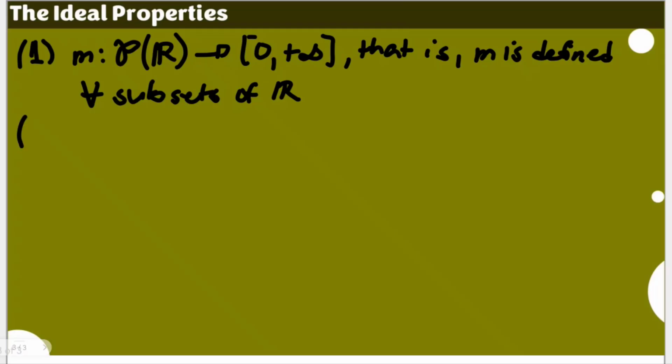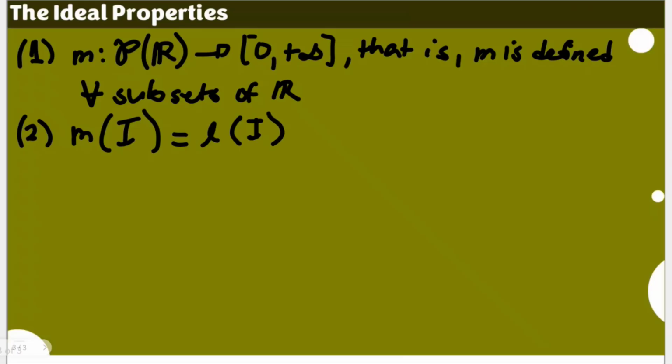The second property is this: for M of a certain interval I, since M is a function, just like f of x, which we know from algebra and other advanced algebra topics, M of I, where I is any interval, is just equal to the length of the said interval. This should be true for every interval I.